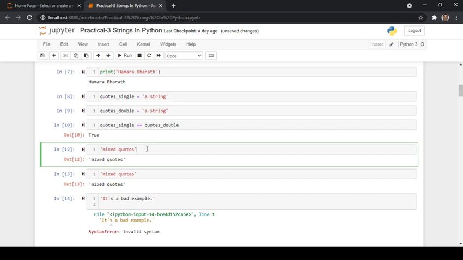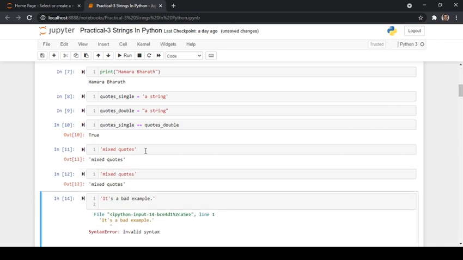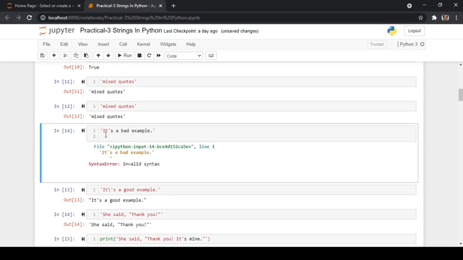Now, as there is no restriction in using a single quote or double quote irrespective of the text you pass within it, we can use mixed quotes, meaning you can use a combination of both single quotes and double quotes. This is permissible only for some strings and not all strings. So, mixed quotes. And see, here I'm trying to print a string which has a message.